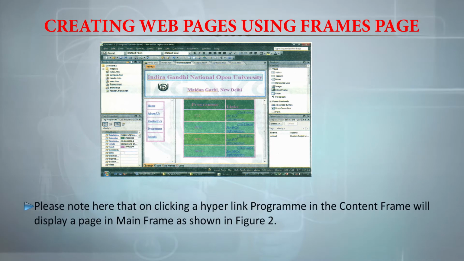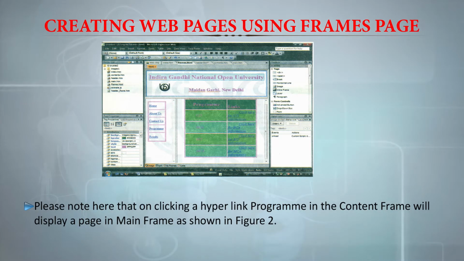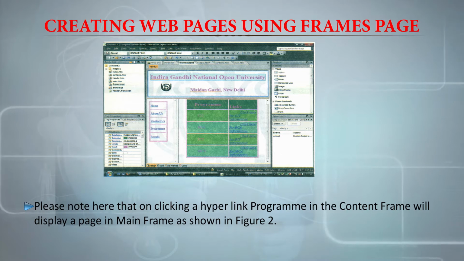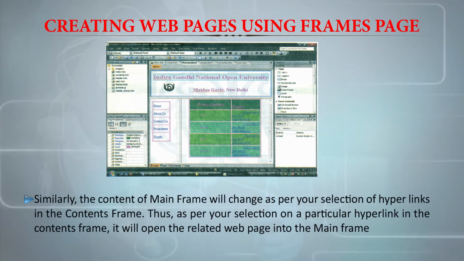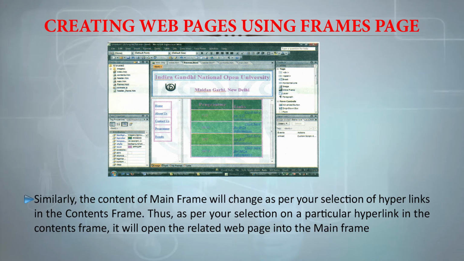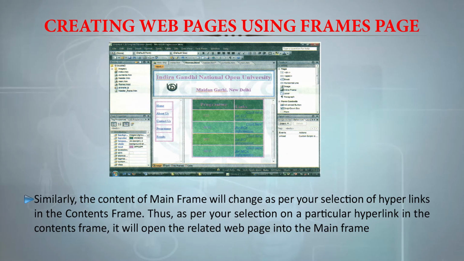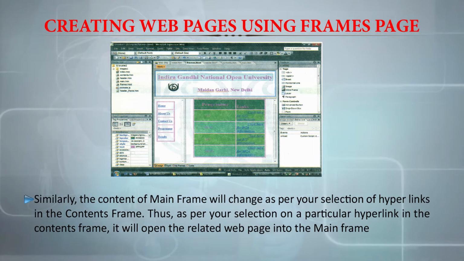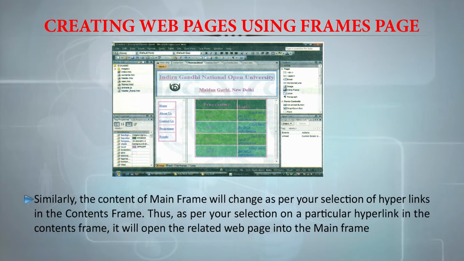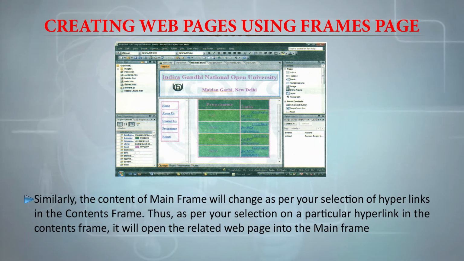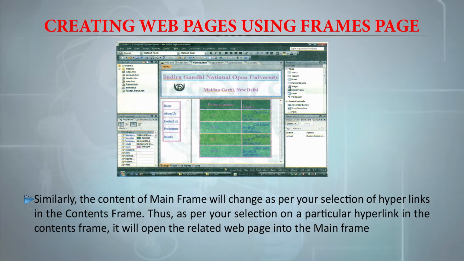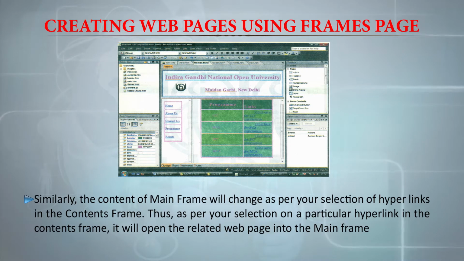So what we have to note here is that clicking a hyperlink program in the contents frame will display a page in the main frame. Similarly, the content of the main frame will change as per your selection of hyperlinks in the contents frame. So as per your selection of a particular hyperlink in the contents frame, it will open the related web page into the main frame.